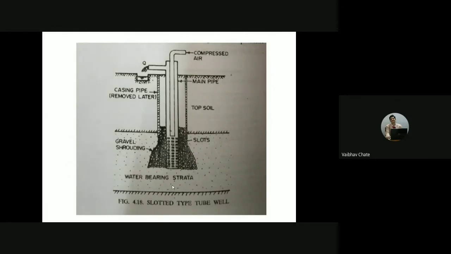In case of slotted type of tube well, we are going to provide some slots. That means we will be providing some gravel shrouding here. Only for some topsoil condition we are going to go for the impervious pipe. And we are going to provide one pipeline here so that we can pass the compressed air through it. So compressed air will be blown through this particular inner